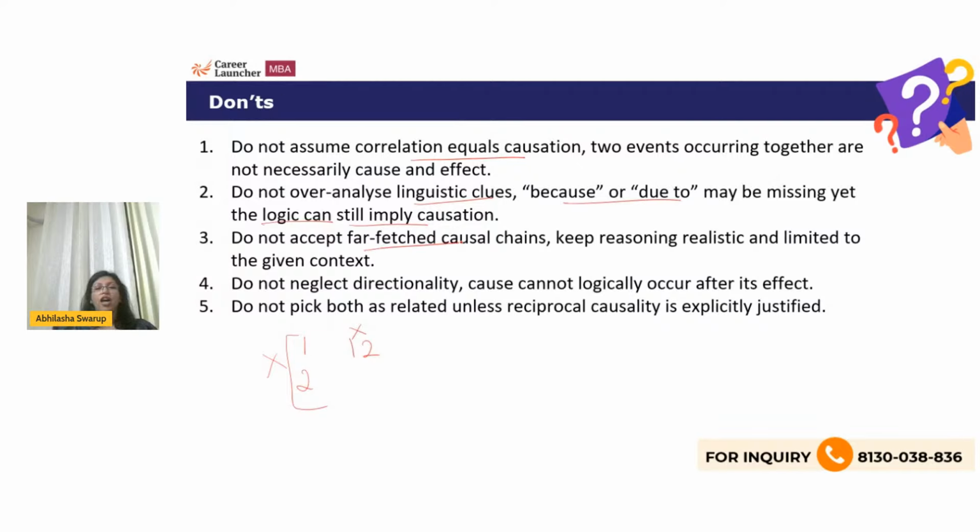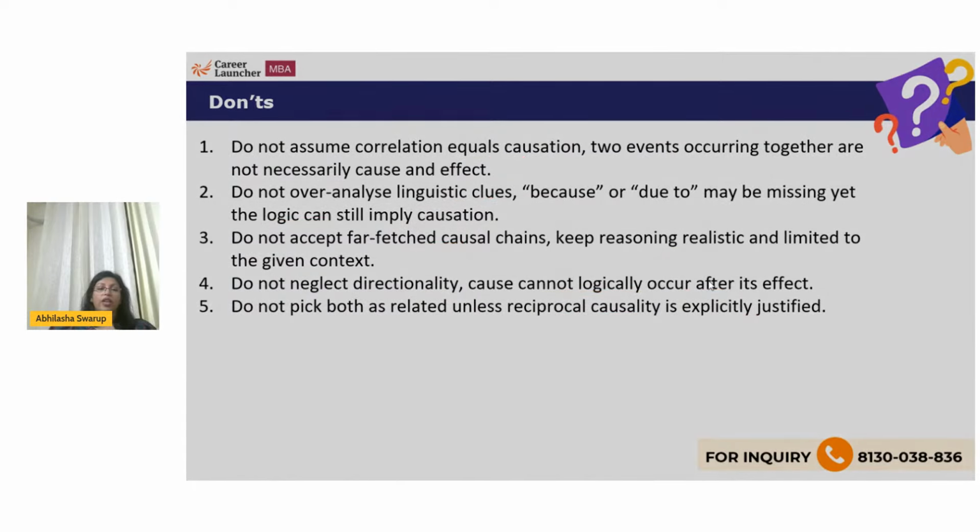Do not accept far-fetched causal chains. Keep the reasoning realistic. Do not neglect directionality. Cause cannot logically occur after the effect. And do not pick both as related unless reciprocal causality is explicitly justified.